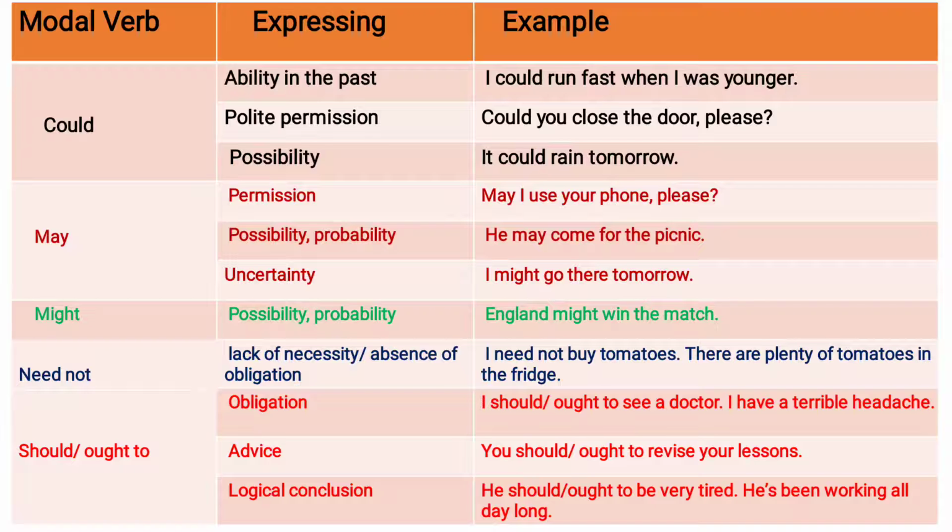Next modal verb, that is need not, for lack of necessity, absence of obligation. For example, I need not buy tomatoes. There are plenty of tomatoes in the fridge. Let's see the next modal verb, that is should, ought to. For obligation, for example, I ought to see a doctor. I have a terrible headache. For advice, you should revise your lessons. Logical conclusion, for example, he ought to be very tired. He has been working all day long.